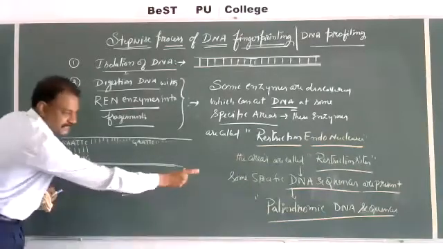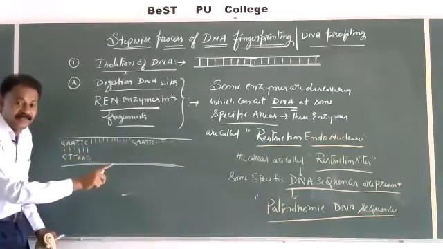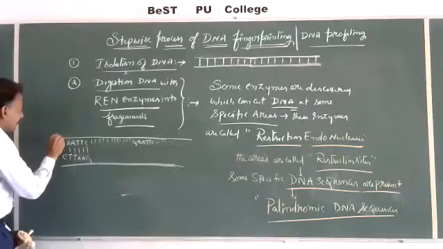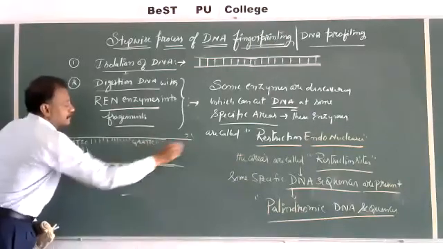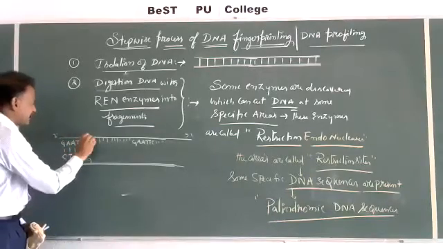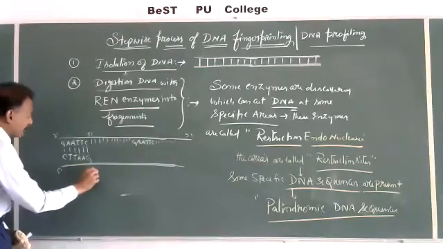A palindromic sequence in the DNA is that sequence which gives the same meaning when we read in opposite directions. If we read 3' to 5', GAATTC, and this is 5'.